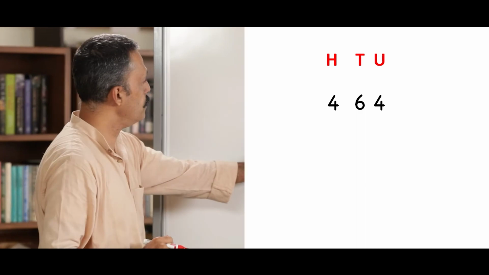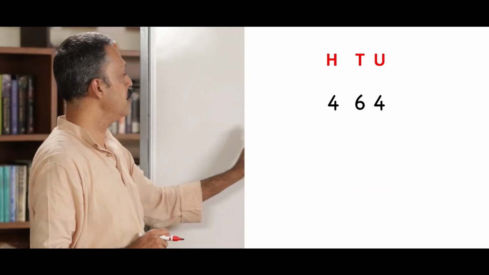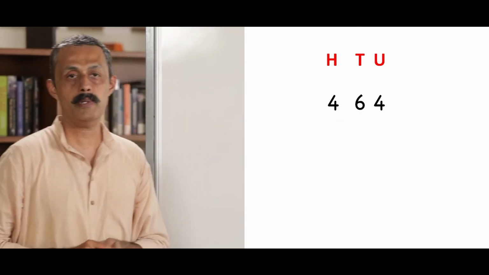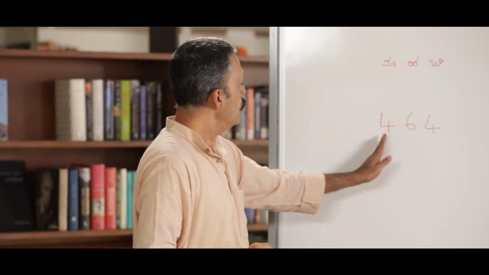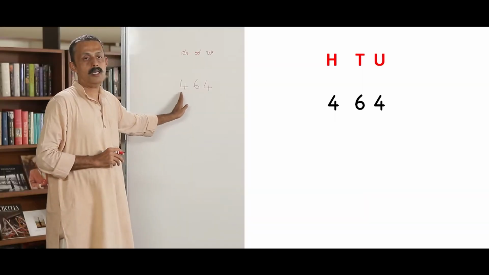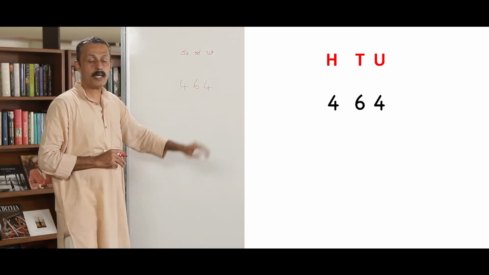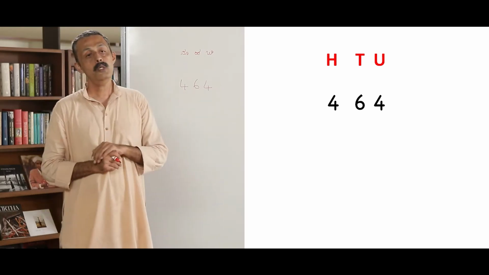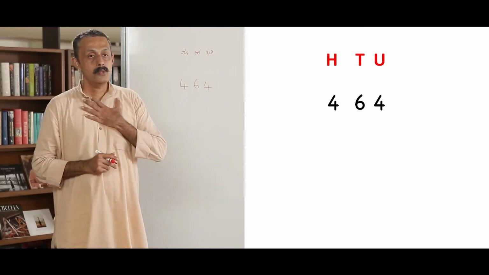Where should I start distributing from? Should I start from units or from tens or from hundreds? This is a rule of division. Division has to start from the highest place value. Which is the highest place? 100 here. So, I have to start from hundreds place.